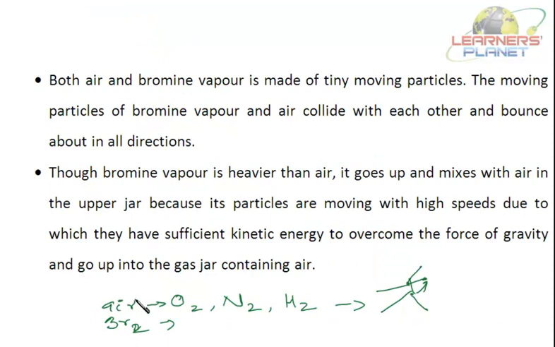Now the vapors of bromine are moving above, that is, they are moving against the force of gravity. So what sort of energy are they having? They are having this kinetic energy. From where is it obtained? It is obtained due to the motion of particles. Right?